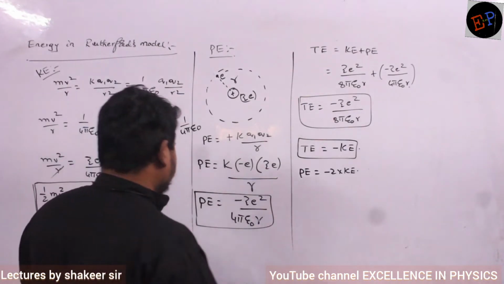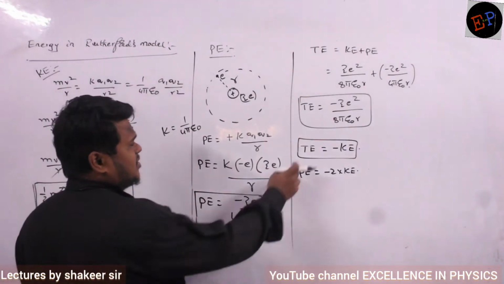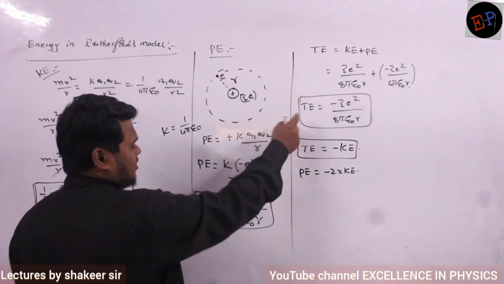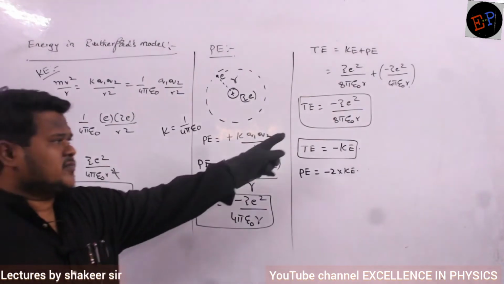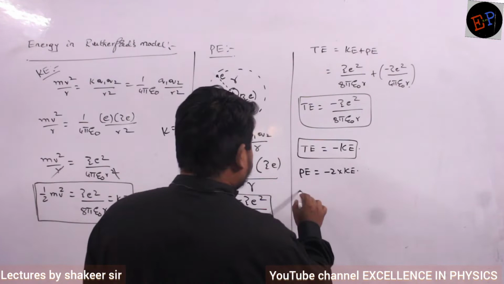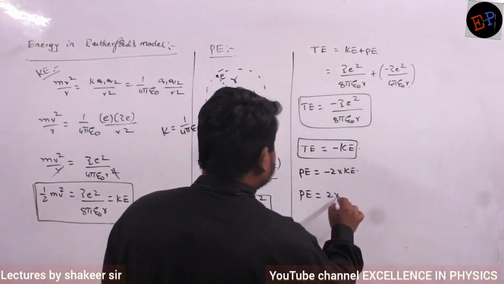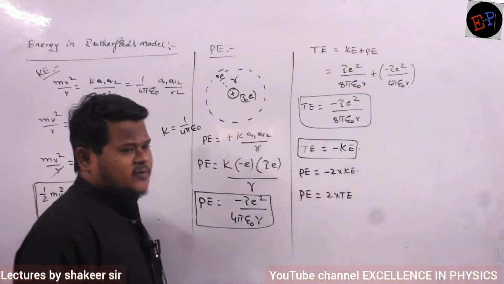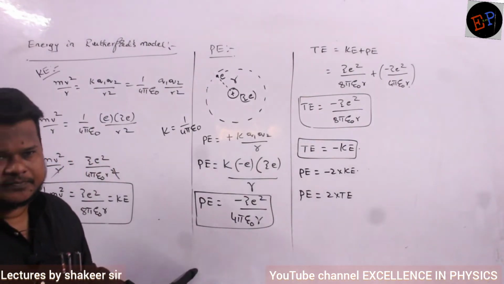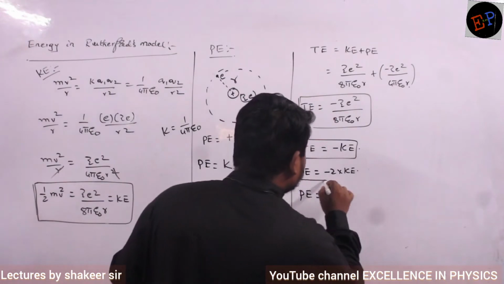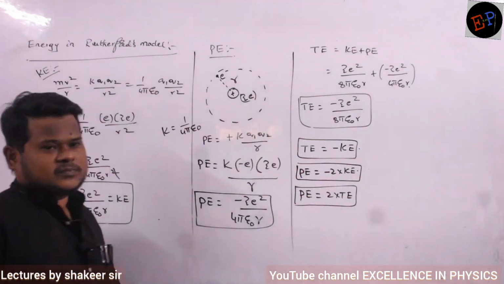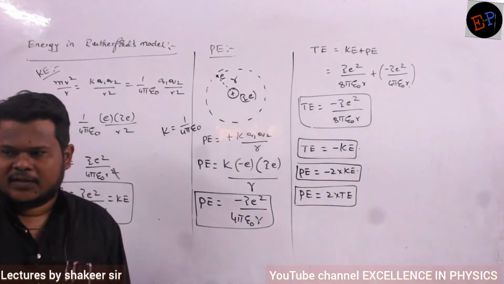Similarly, if I want a relation between potential energy and total energy, how can I write? Potential energy and total energy. Here also, when compared to this one, this is double, no? Clear? So I can write potential energy is 2 times total energy. No need of writing minus here, because this is also a minus symbol, this is also a minus symbol. Understood? So these 3 relations you must always remember.